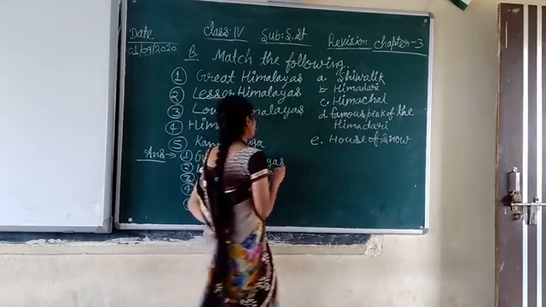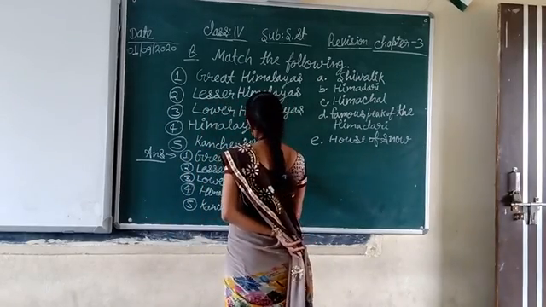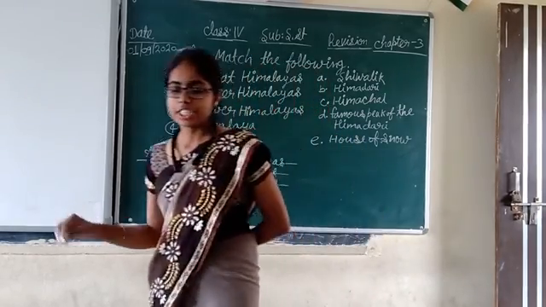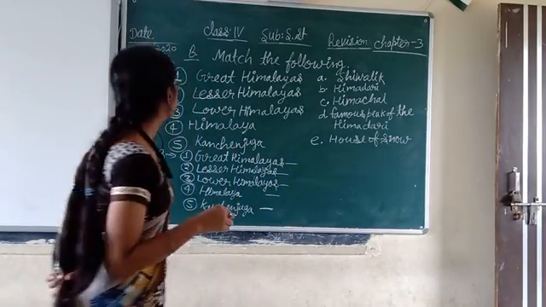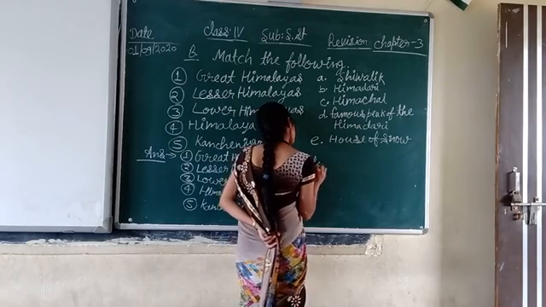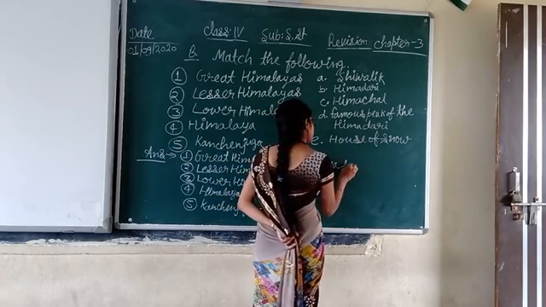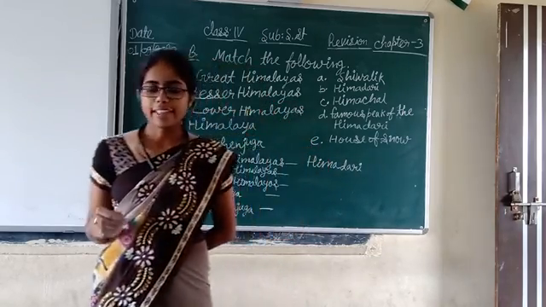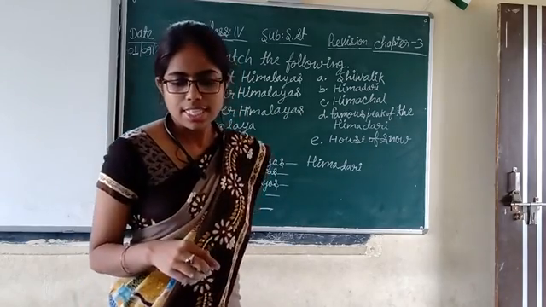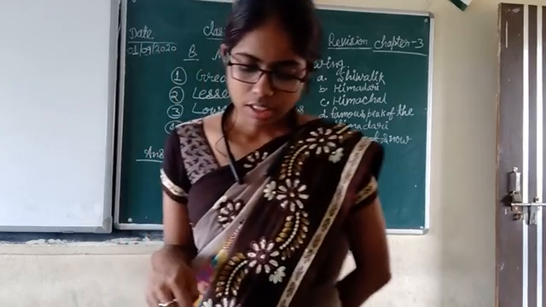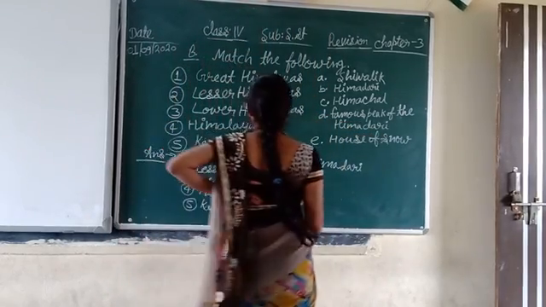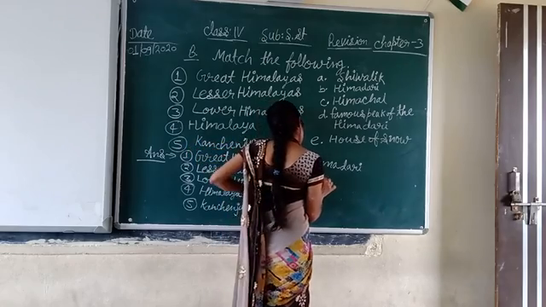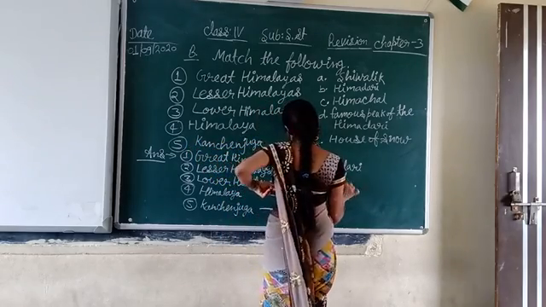Now we have to write the answer in front of this question. First one is given as Great Himalayas. And the Great Himalayas we will match with Himadri. We will match with B. Then second one, Lesser Himalayas, will match with Himachal.